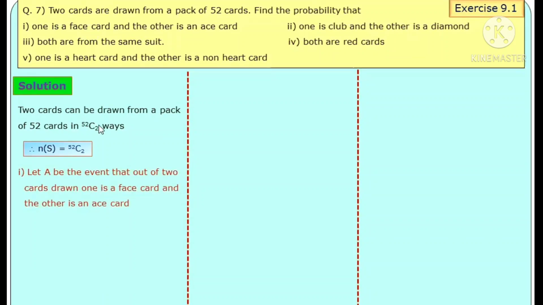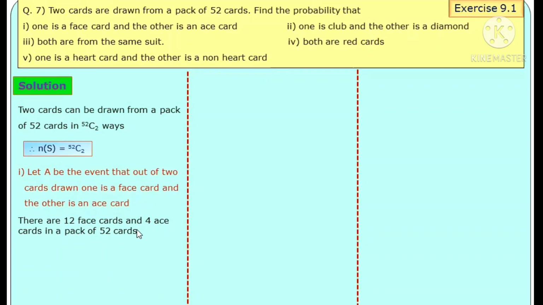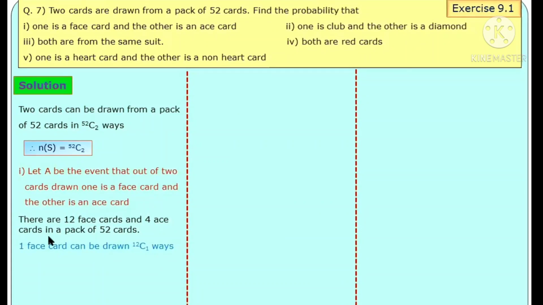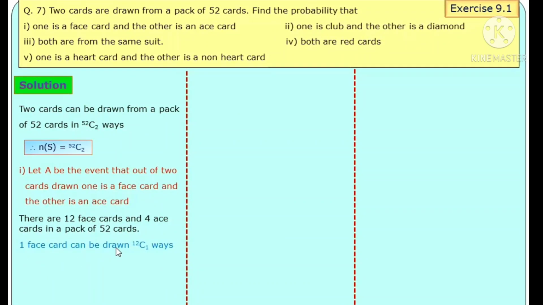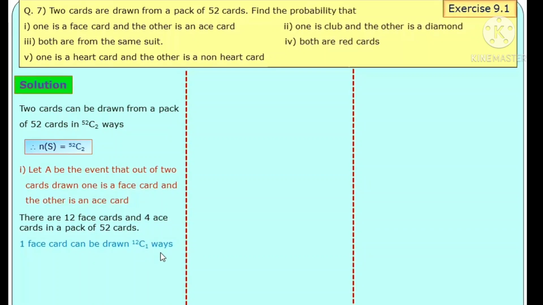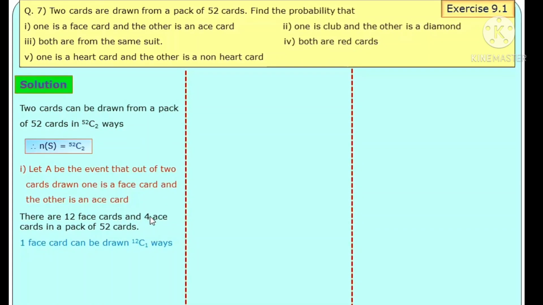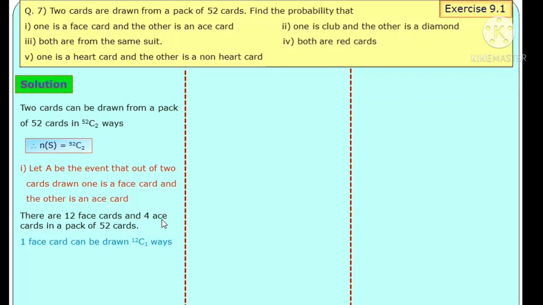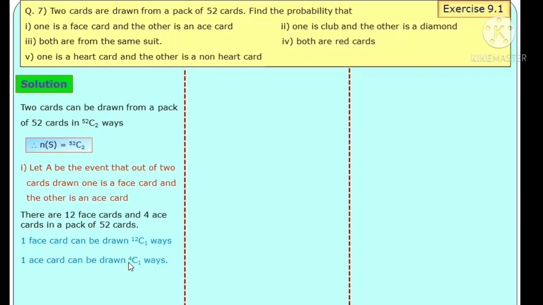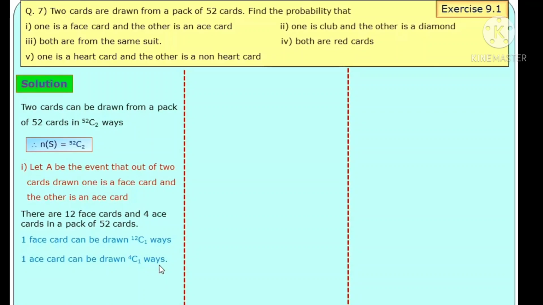Out of 2 cards drawn, one is a face card and other is an ace card. But we already know number of face cards are 12 and 4 ace cards in a pack of 52 cards. Out of 12 face cards, one face card can be drawn in 12C1 ways. And out of 4 ace cards, one card can be drawn in 4C1 ways.